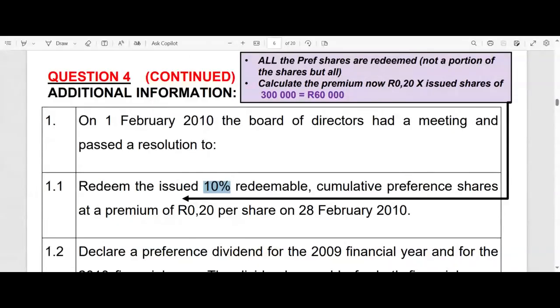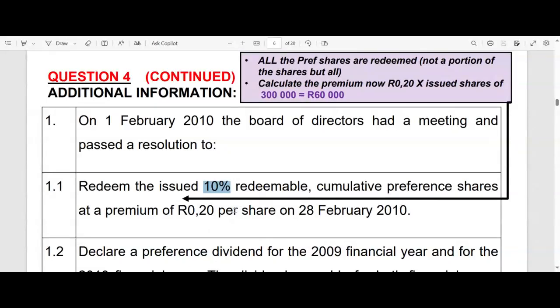But here we've got a coupon rate, right? And we always find that in the case of preference shares, there will be a coupon or dividend rate attached to it, always. They might get some more, they might get X cents per share, but that is if they are also participating preference shares, which they don't tell us here.